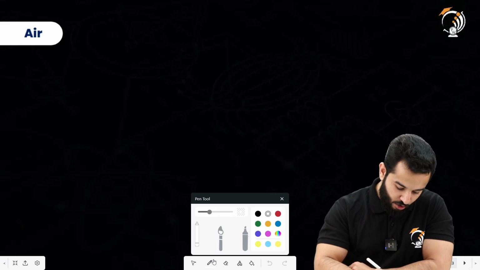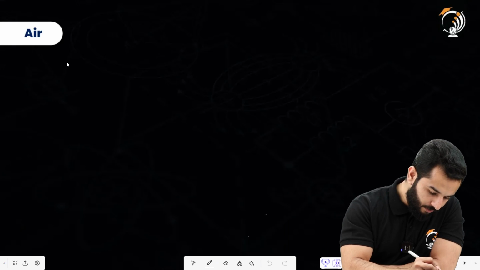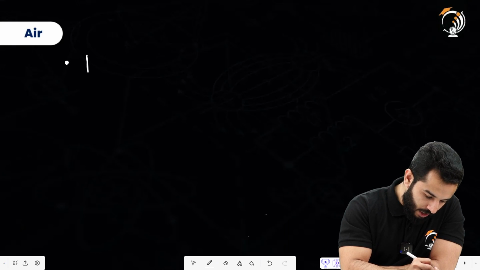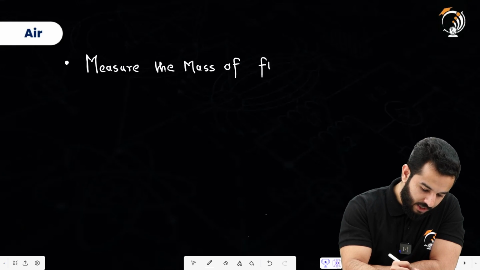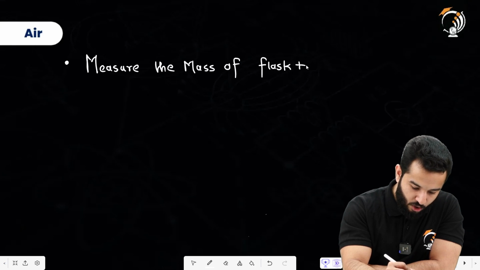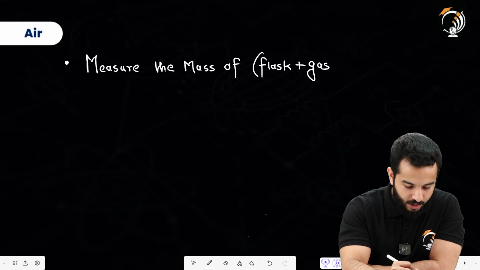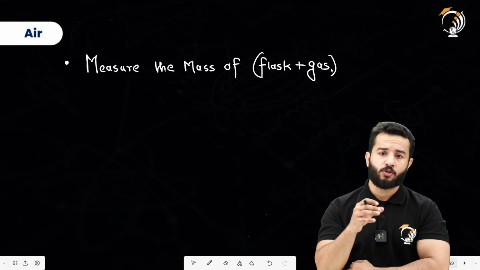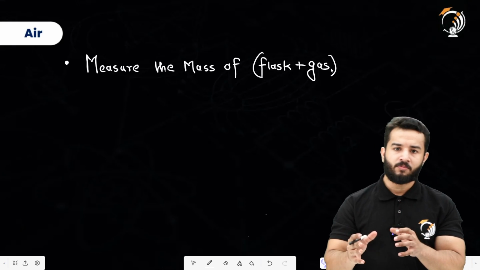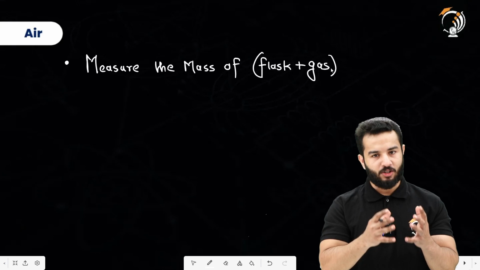We are going to measure the mass of the gas, measure the mass of a flask in which we have poured the gas, and then using a vacuum pump, we are going to let the gas out, and then measure the mass of the flask alone.